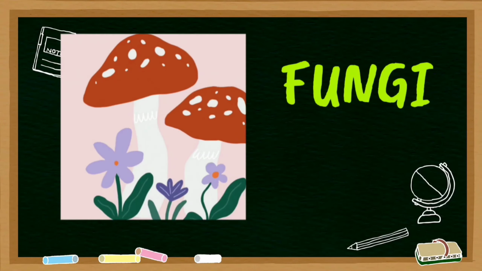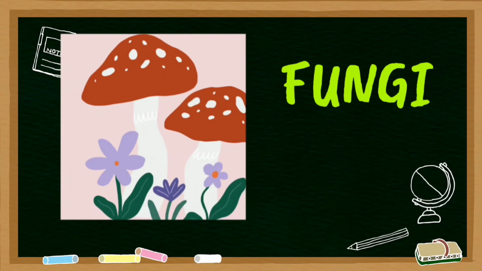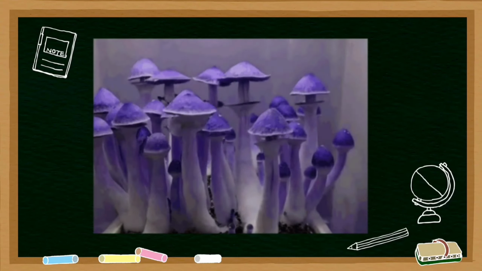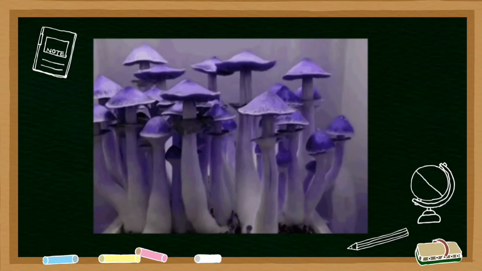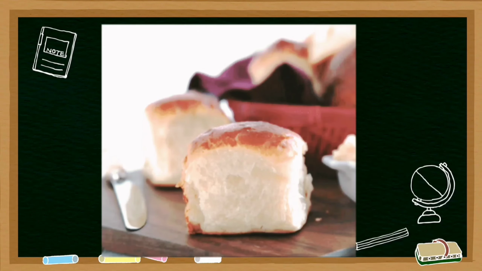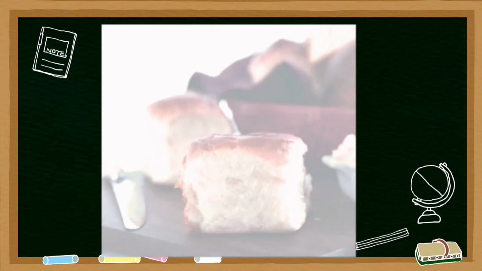Fungi. You would have seen fungi as a white layer on bread when you leave it outside at room temperature for quite a few days, especially in summers. Fungi get favorable conditions and therefore they grow. But the same bread, when kept inside a refrigerator, remains fresh for a longer period of time.